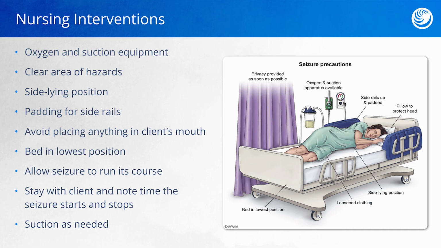Speaking of airway and preventing injury, we want to avoid placing anything in the client's mouth. The client is most likely going to be biting down with significant force, and if we try and pry the client's mouth open, this can lead to injury of the client as well as the nurse. It used to be taught that we should place a bite block in the mouth. However, when we try and do this, this could lead to chipping of a tooth and again, aspiration. We don't want to restrain the client as this can lead to client injury, and we want to give them as much space as possible.